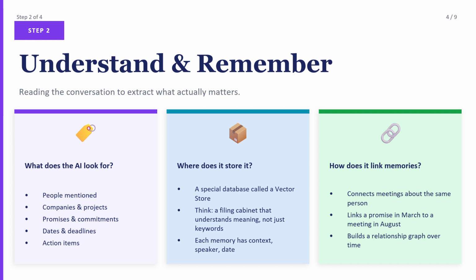How can we solve it? Step two is the important step: understand and remember. This is the most important part of this presentation. How can we solve it? Where do we store, and what does the AI look for? The AI looks for people mentioned and action items. What do we store, and how can the AI memorize everything? We try to do that here.